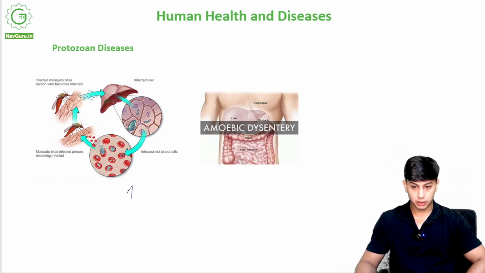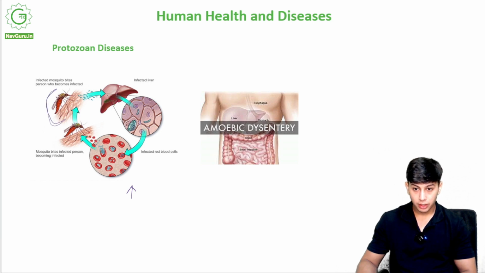Now we come to protozoan disease. I'll give you a good example of malaria. So this is a mosquito, everyone can see. He lands on some human, he sucks his blood. Now what happens is when he sucks the blood, he also releases a few microorganisms into the bloodstream, which are protozoa. These protozoa will infect the person. We get infected blood cells. So see over here, these protozoa are infecting the blood cells and they look like this now.